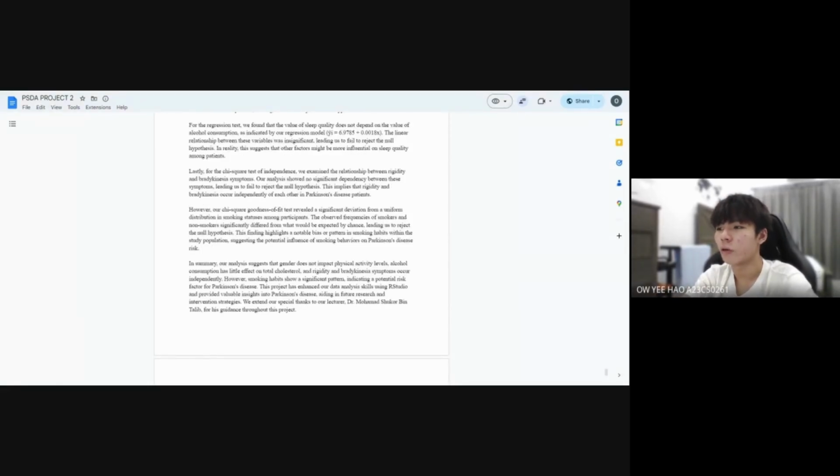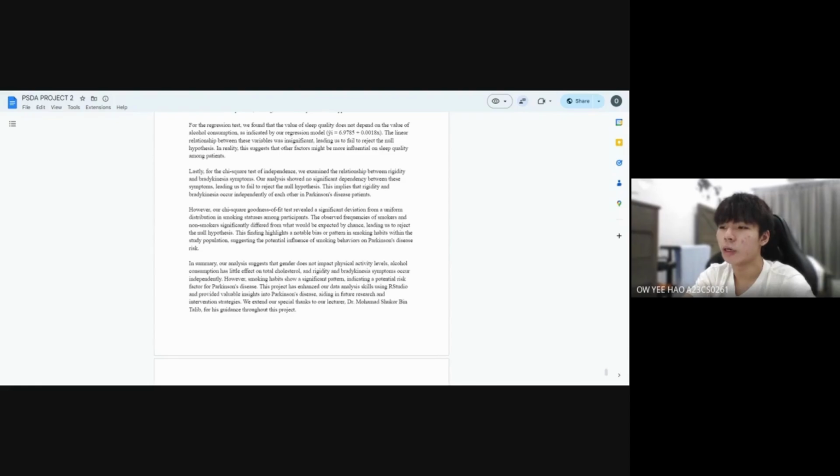However, our chi-square goodness of fit test revealed a significant deviation from a uniform distribution in smoking status among participants. The observed frequency of smokers and non-smokers is significantly different from what would be expected by chance, leading us to reject the null hypothesis. This finding highlights a notable bias or pattern in smoking habits within the study population, suggesting the potential influence of smoking behavior on Parkinson's disease risk.